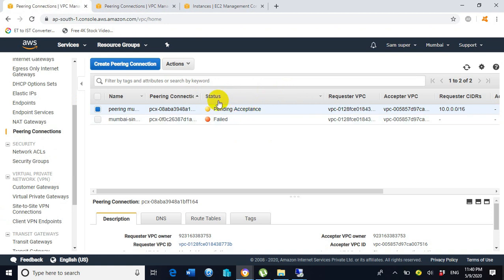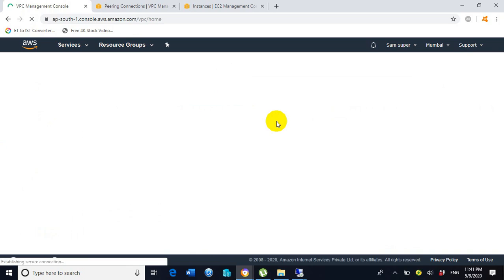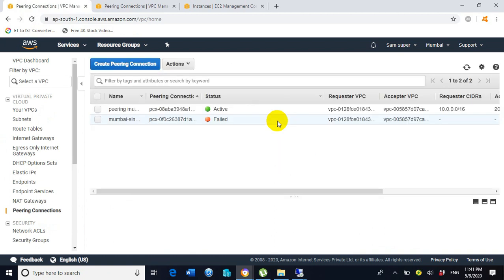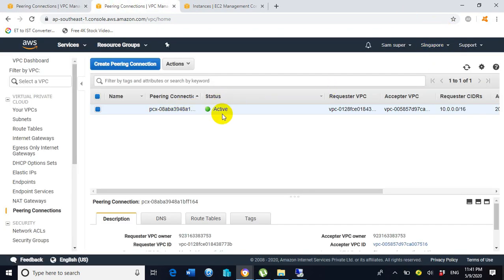Why is it showing pending acceptance right now even though we accepted from the Singapore region? Because we did not yet refresh the browser screen. So just refresh it. Wow, now you can see after the refresh the status is showing active, and inside the Mumbai region the peering status is showing active, and inside the Singapore region the peering status is showing active. So now what is the next task? We have done the peering successfully.